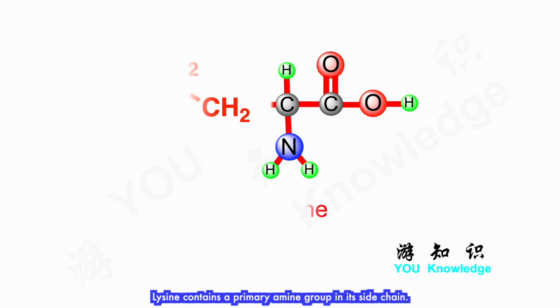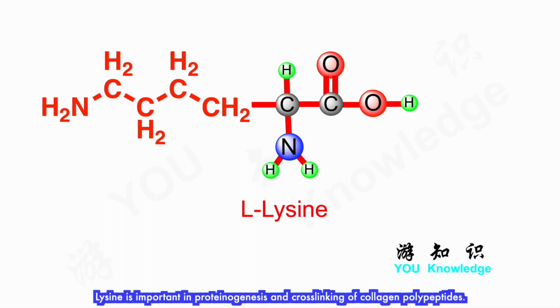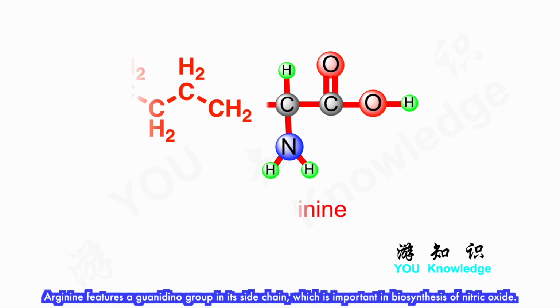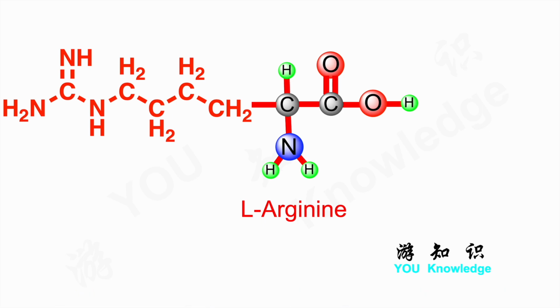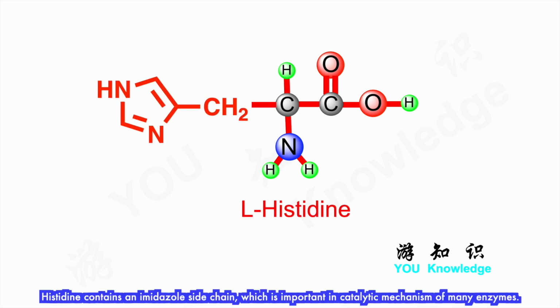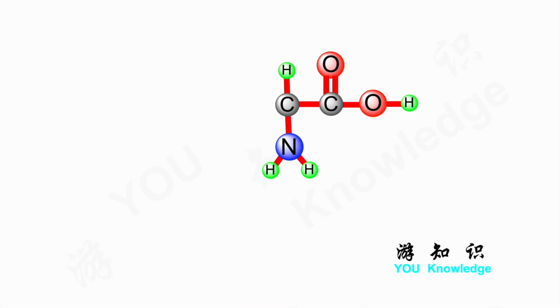Lysine contains a primary amine group in its side chain. Lysine is important in proteinogenesis and cross-linking of collagen polypeptides. Arginine features a guanidino group in its side chain, which is important in biosynthesis of nitric oxide. Histidine contains an imidazole side chain, which is important in the catalytic mechanism of many enzymes.